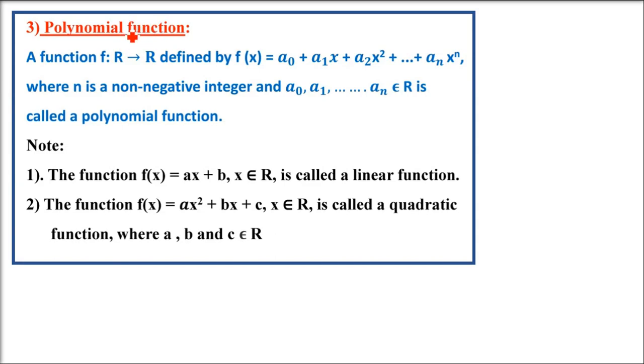Polynomial function. What does polynomial mean? When we have nothing specific to say, we say poly. When we don't want to count and when we are tired, we say poly. For 1 we say uni, for 2 we say bi, for 3 we say tri, for 4 we say quad, for 5 we say penta, for 6 we say hexa. Now the numbers are countless. So the best way to talk about all these at once is to say just poly, polynomial. So we have used a single word for all these kinds of expressions.